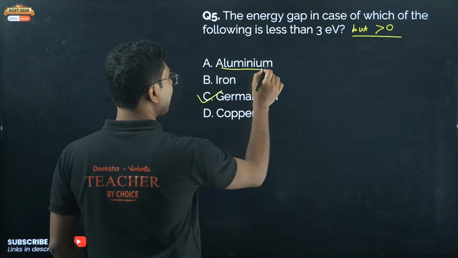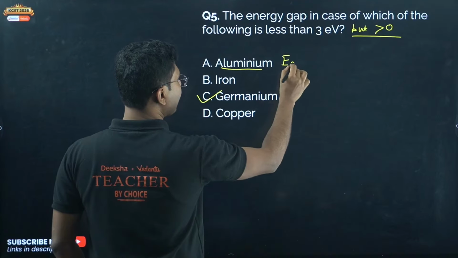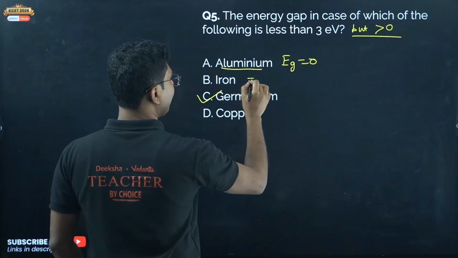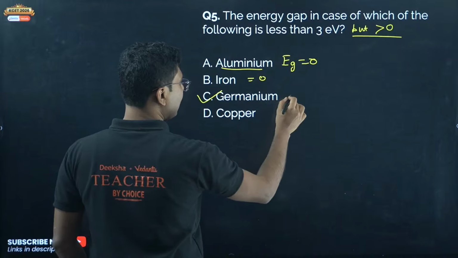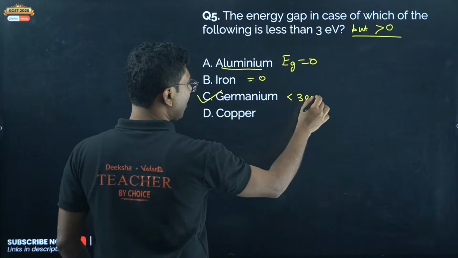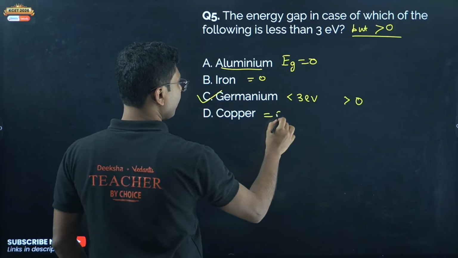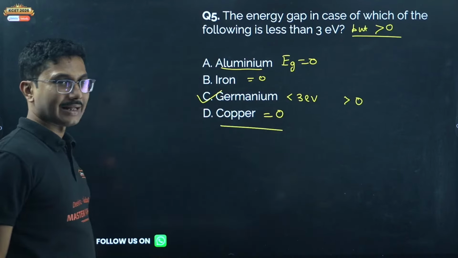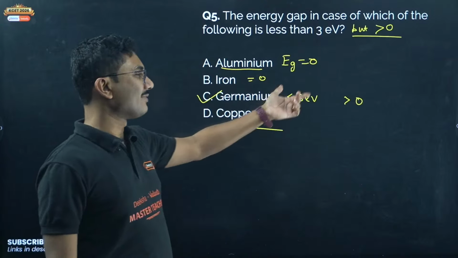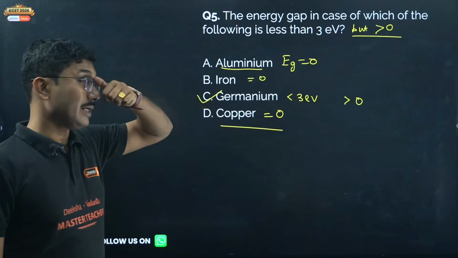Yes, this is aluminium. For it, the band gap is 0. The options are: band gap is 0; band gap is less than 3 electron volt but greater than 0. Okay, this is also 0. So these 3 have band gap 0. Germanium, it is less than 3 electron volt but greater than 0.